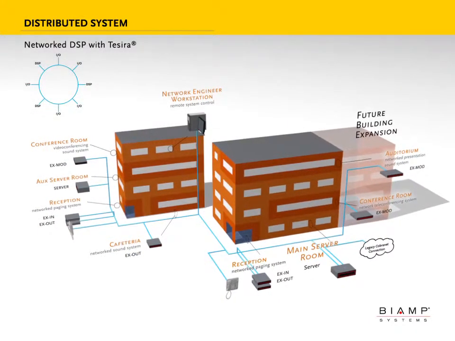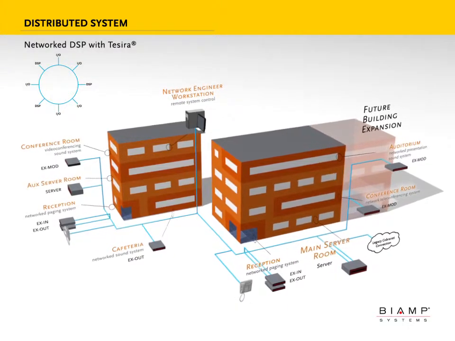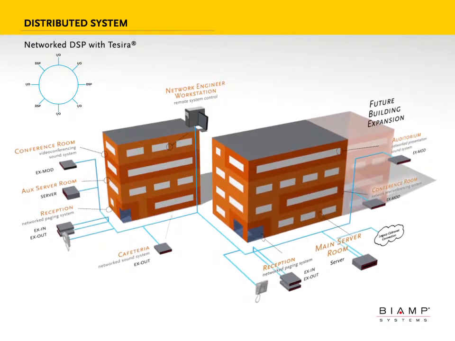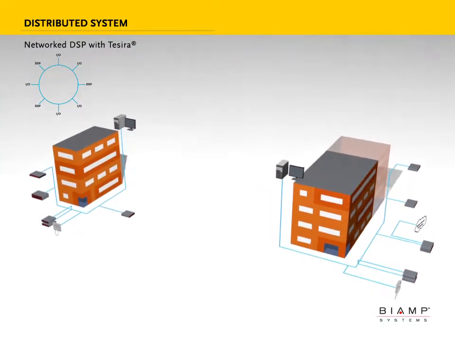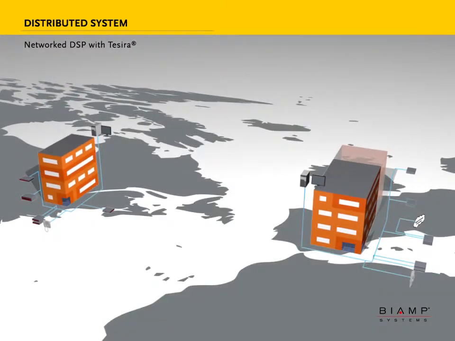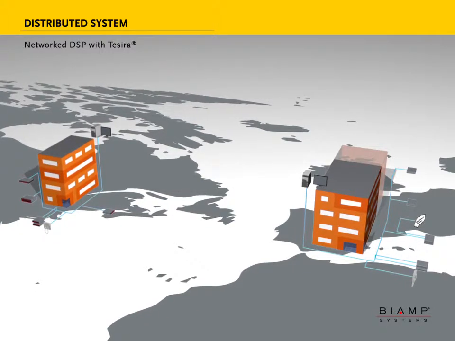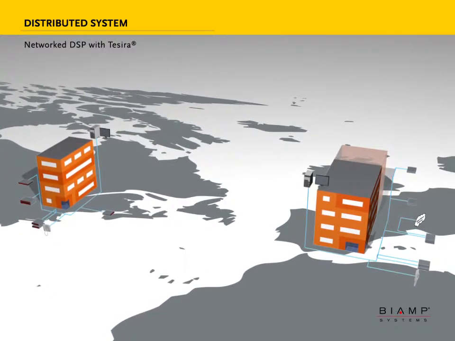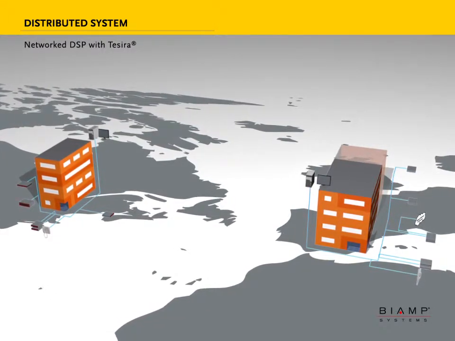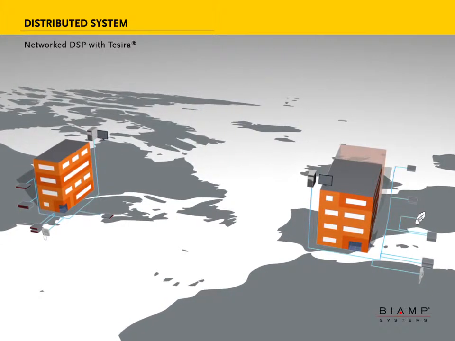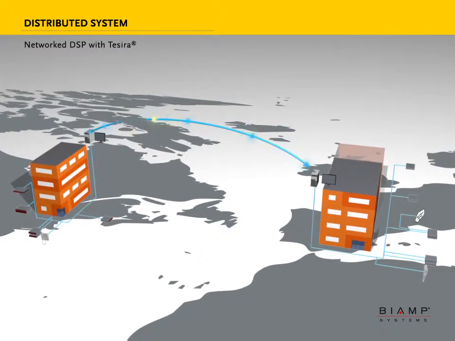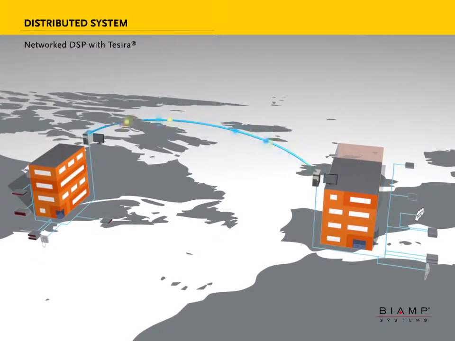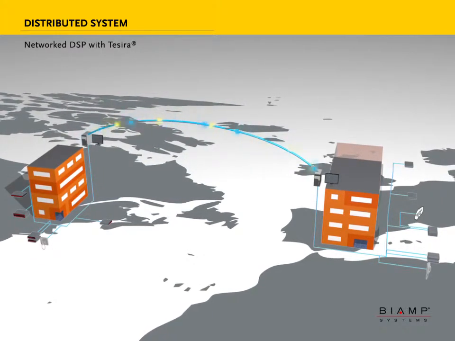A distributed configuration involves multiple physical locations of DSP placed closer to the I/O endpoints and is often utilized in instances where buildings are separated by large distances. In some cases, organizations may entirely prevent audio transport protocols from passing over their WAN connections. Centralized system control, however, can still be maintained via virtual private network or VPN connections.